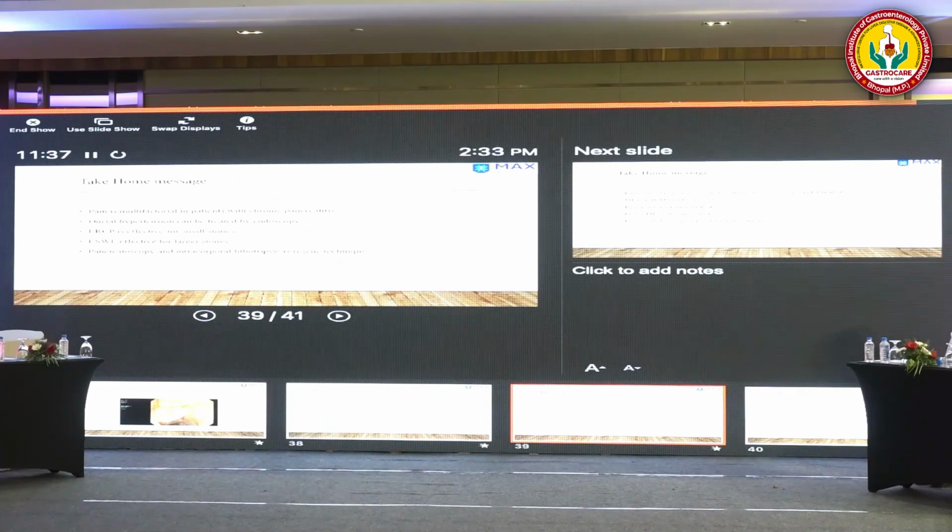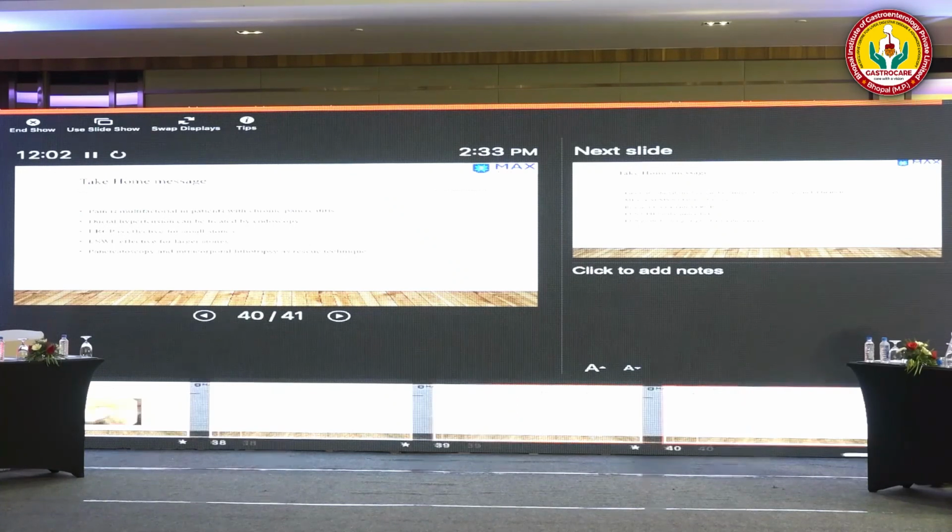So to summarize, pain in the patient with chronic pancreatitis is multifactorial. Ductal hypertension can be treated with endoscopy or surgery. The conventional ERCP with balloon and basketing is effective only for 10% of patients. The majority of patients have a stricture or larger stone. They will require ESWL. And pancreatoscopy and intracorporeal lithotripsy with EHL or laser can be used as a rescue technique.